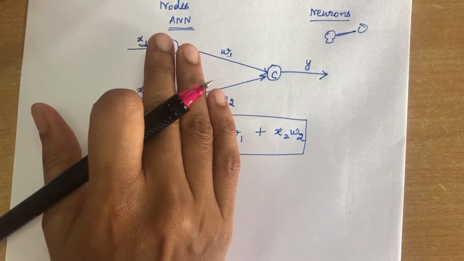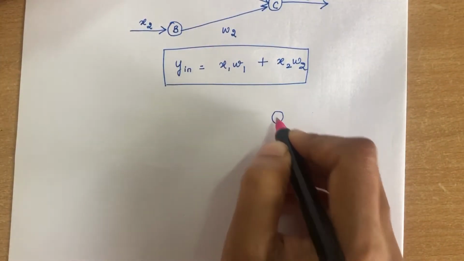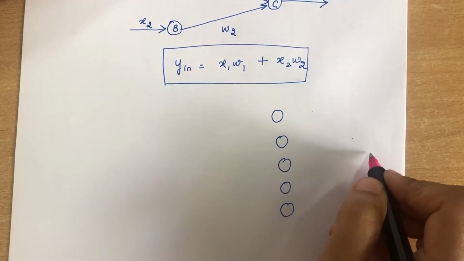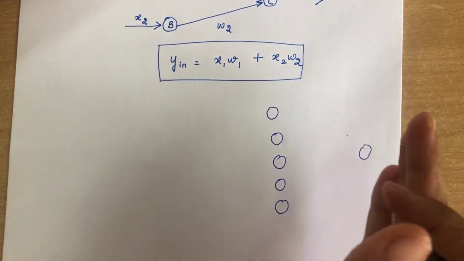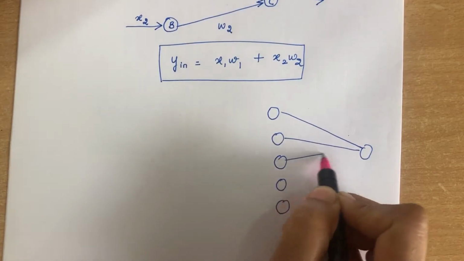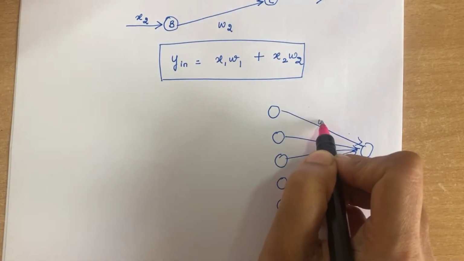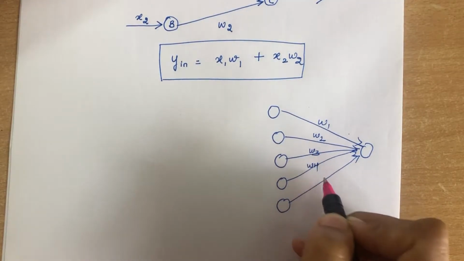In this diagram, I have considered only 3 nodes. Suppose I am going to have 5 inputs and only one output. How will I calculate the net output signal for this? Each signal carries some weight: W1, W2, W3, W4 and W5.